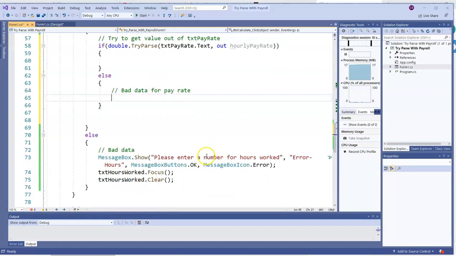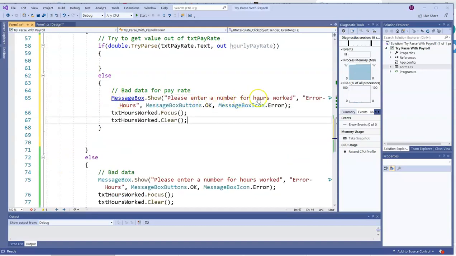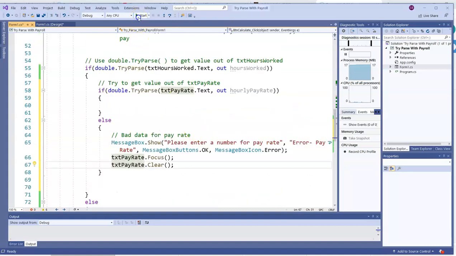So I can copy and paste a lot of this here and just make some changes to reflect the different text box. So that's what I'll do. And I know it's about pay rate now, so I'll change this from being about hours worked to pay rate. And then I'll adjust the text boxes to reflect the txtPayRate text box, because I know that's where the problem was.